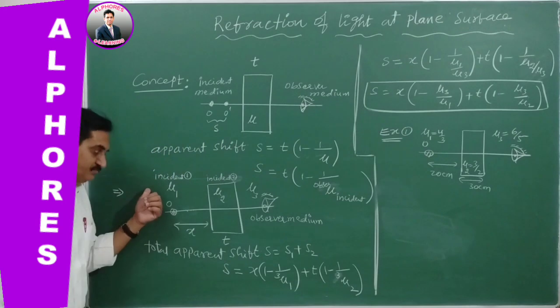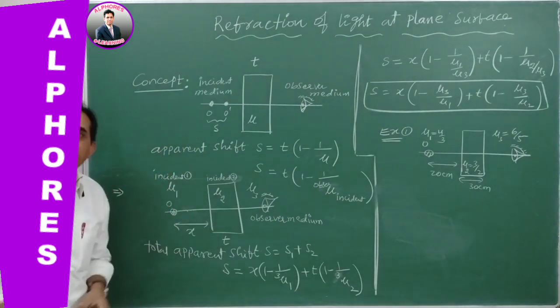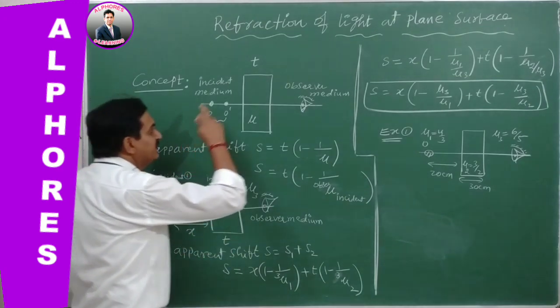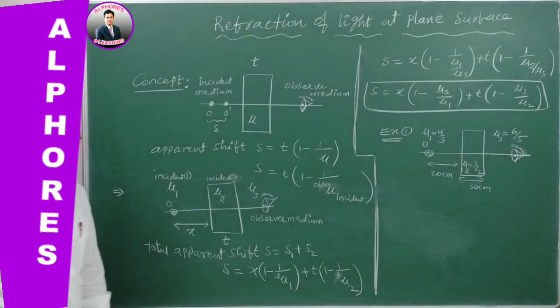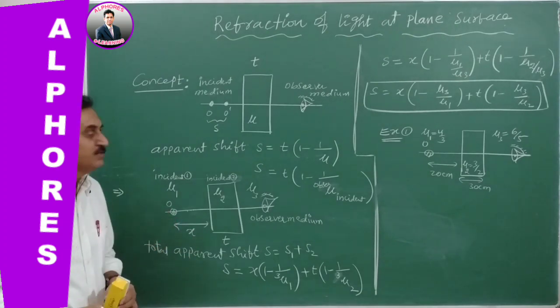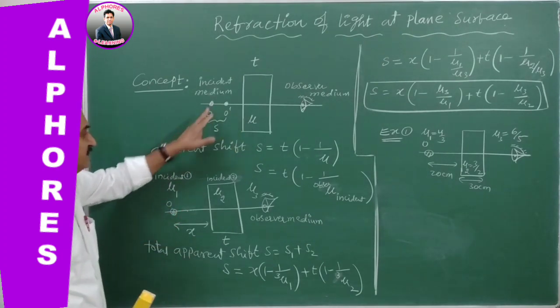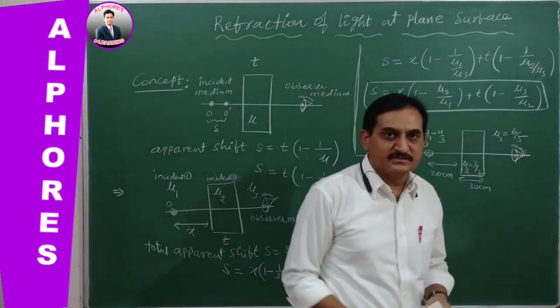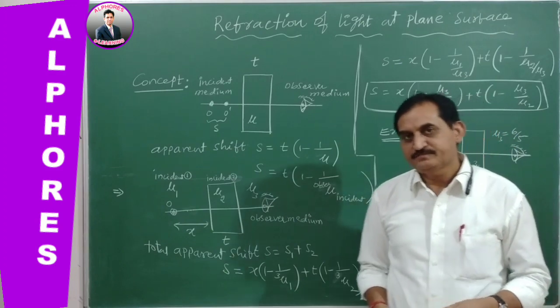Now go for one more important point. Suppose the incident medium and observer medium both are the same and the refractive indices are the same. Then whatever may be the position of the object doesn't matter, it will not influence the shift of the object.